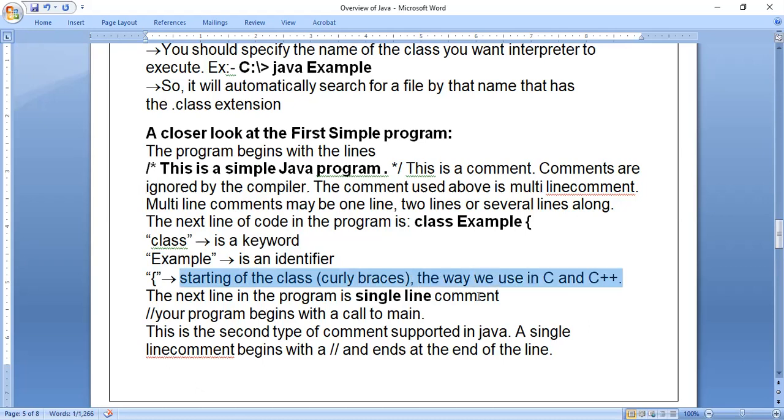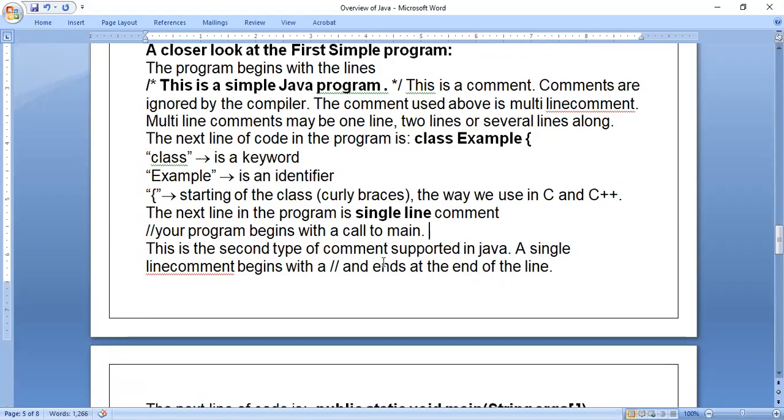The next line of the program is a single line comment. Here in this program we have used a single line comment also: your program begins with the call to main. When writing a single line comment, we need not end it. It will automatically end at the end of the line; the end of the line is treated as the end of the comment. Only for a multi-line comment do we have to use */ if we want to end the comment. This is the second type of comment supported in Java. A single line comment begins with 2 / symbols and ends at the end of the line.